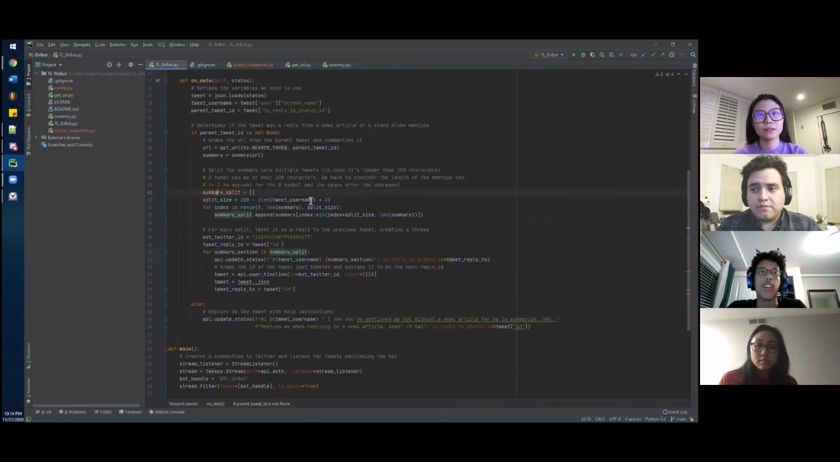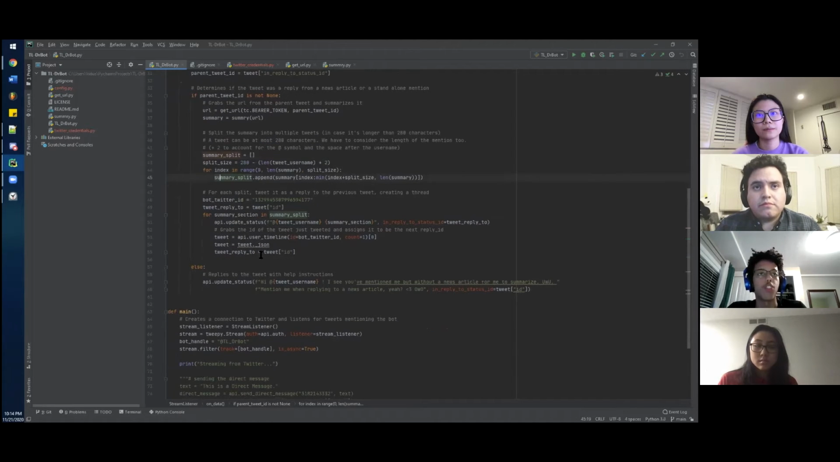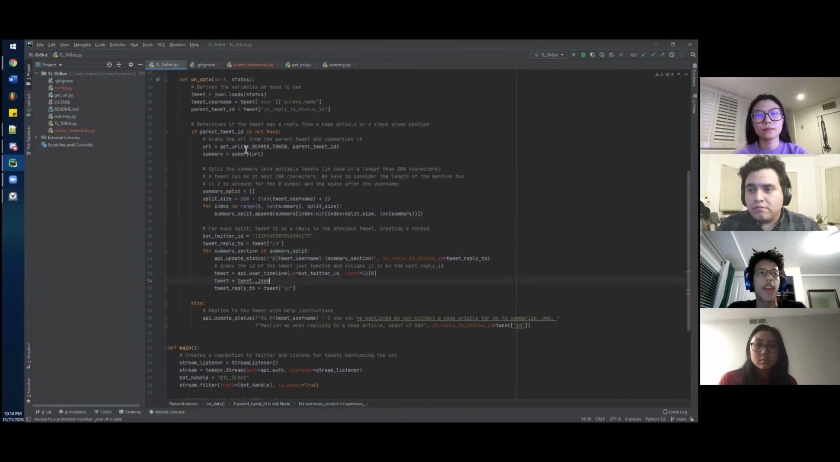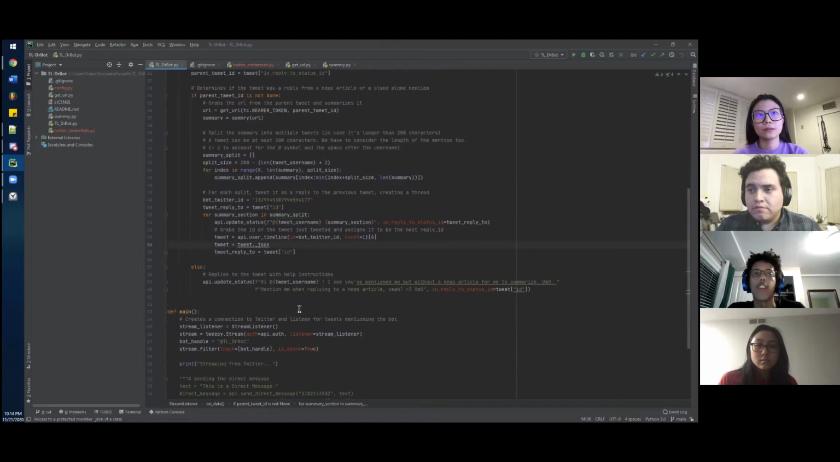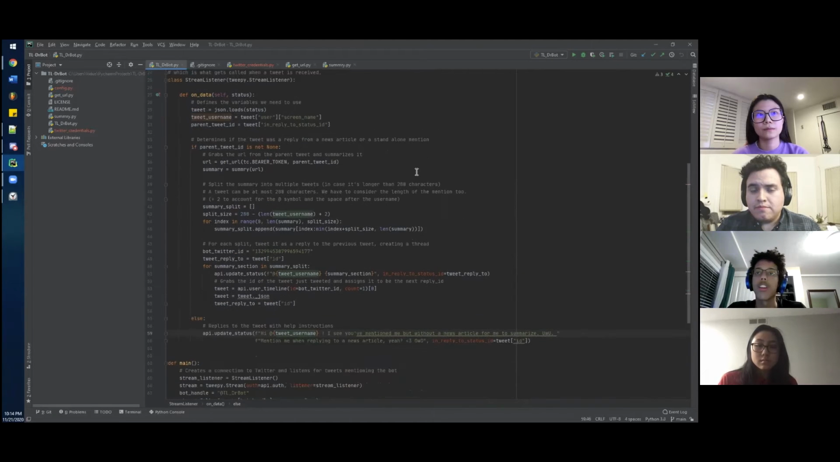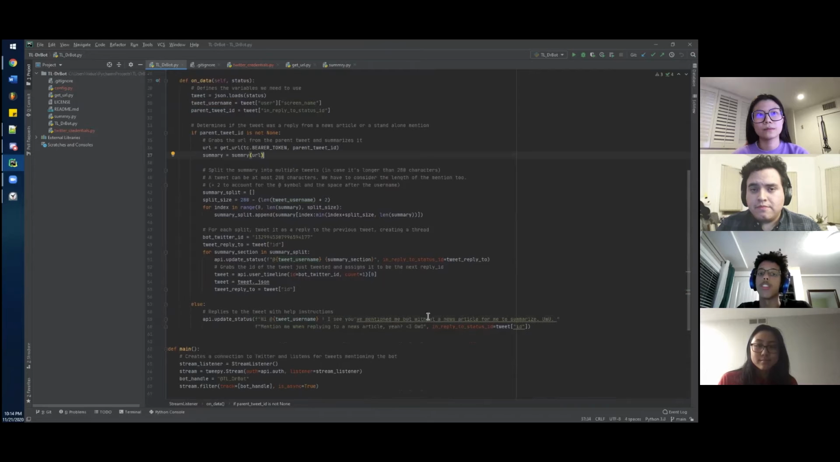As most people know, a tweet can only have 280 characters at most. So we split up that summary so each block has fewer than 280 characters, and we reply with each tweet and make sure it looks like a thread, so it's really easy for our user to read the summary. That's pretty much what the code looks like. We also handle some errors and catch some extra cases. I'm going to pass it over to Michelle to explain some of the technical challenges we faced.